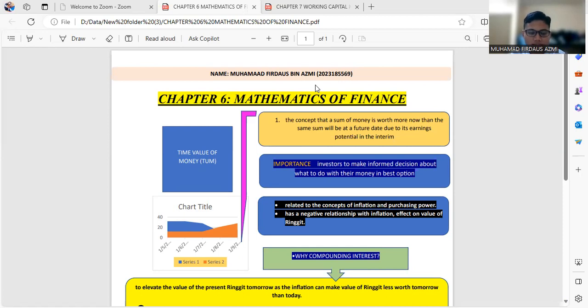Alright, as we can see on the slide, this is the time value of money. The time value of money is the concept that a sum of money is worth more now than the same sum will be at a future date, due to its earning potential in the interim.